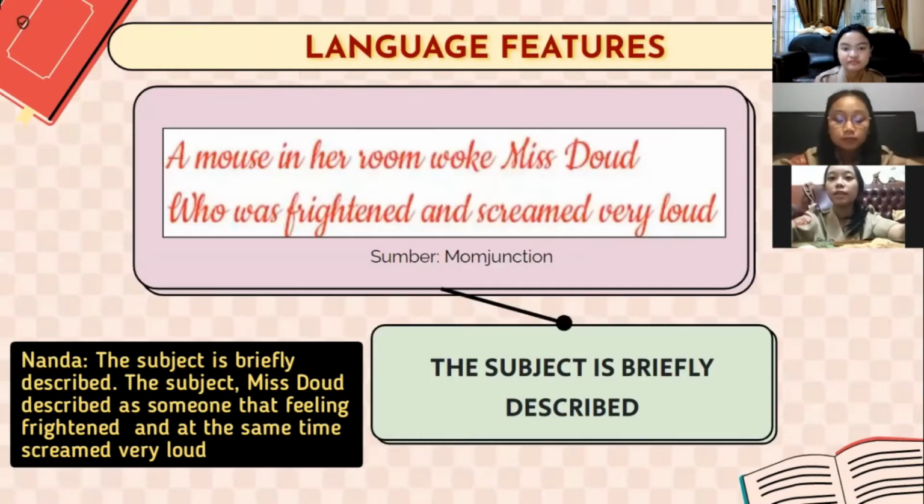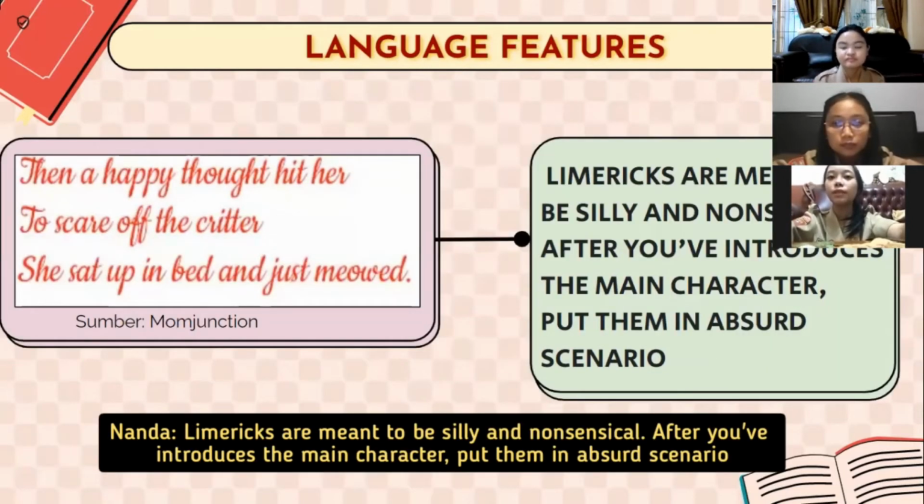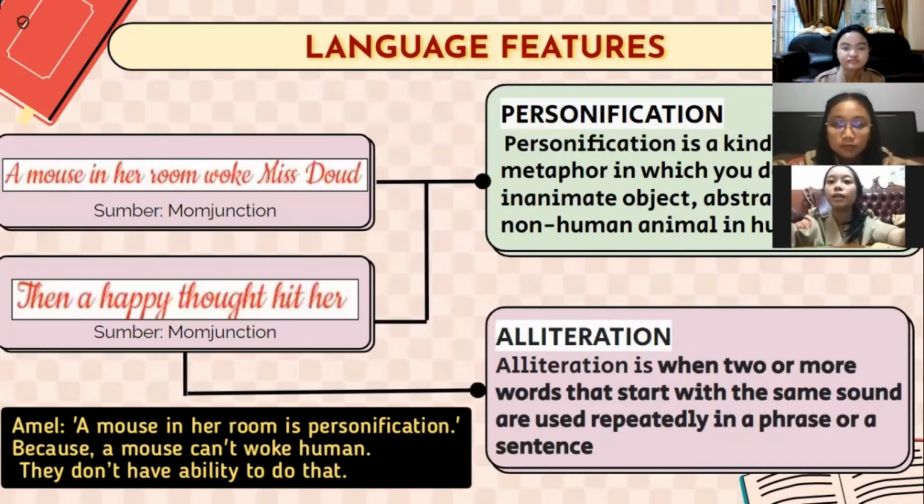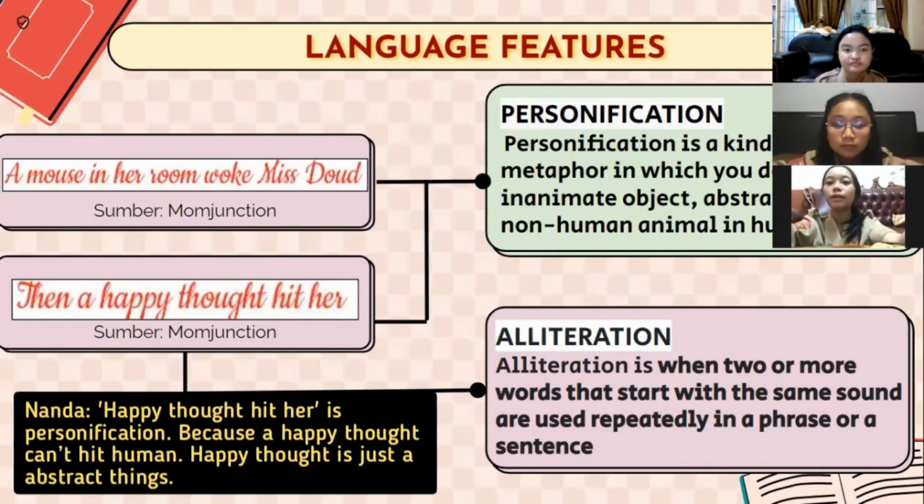The subject is brightly described. Subject Miss Doe is described as someone who is feeling pregnant and at the same time screamed very loud. Limericks are meant to be silly and nonsensical: after you introduce the main character, they tell an absurd scenario. A mouse in her room is personification because a mouse cannot walk into a human's room. They don't have the ability to do that. Happy thought hit her is personification because a happy thought cannot hit a human. Happy thought is an abstract thing.